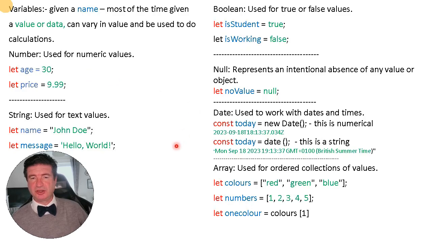And then if we're going to use an array, we need to make sure that we use these open square brackets and at the end a closed square bracket. All of the items are separated by a comma. And with the numbers, again, they're all separated by a comma.